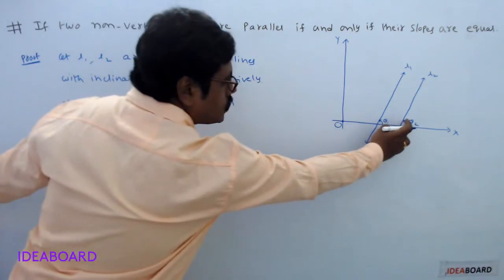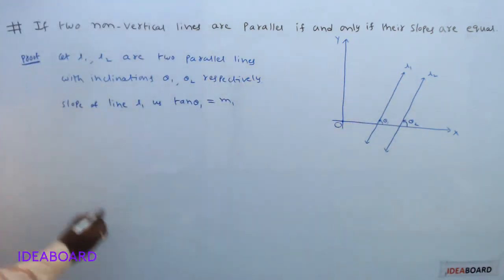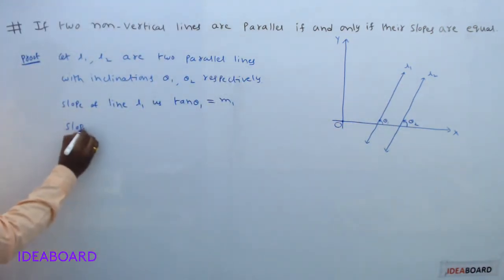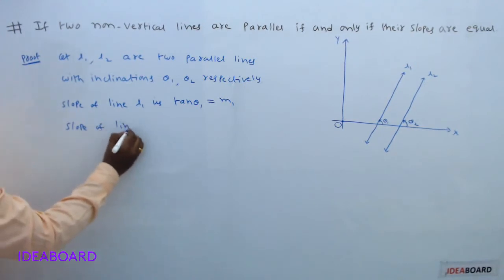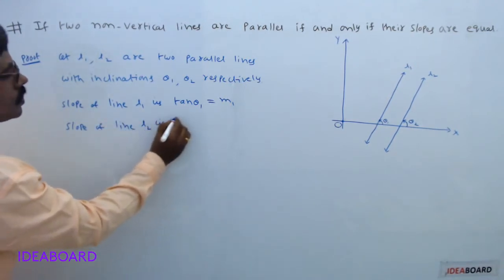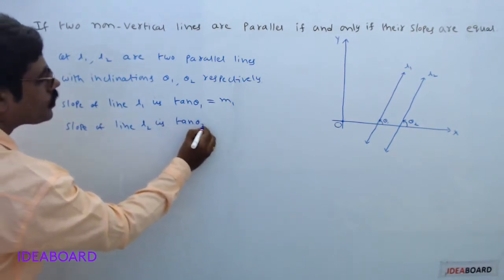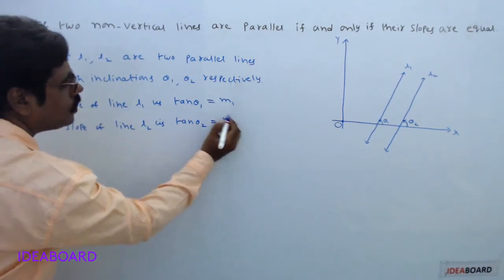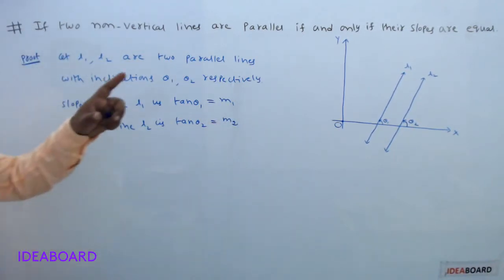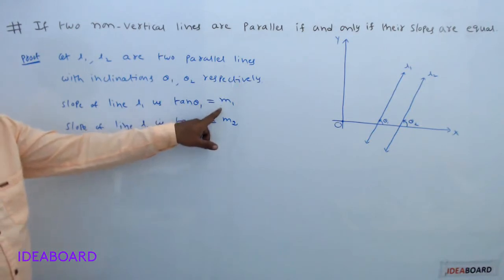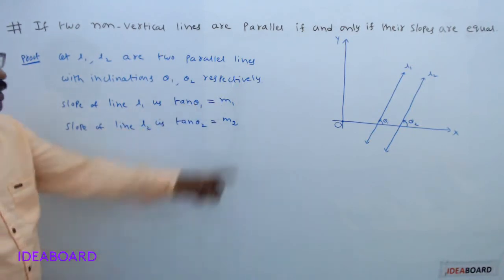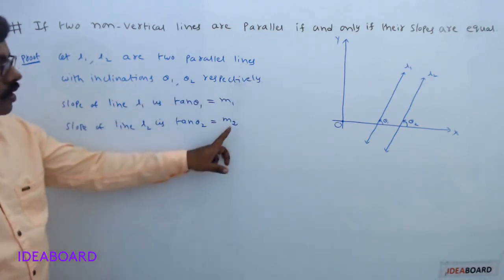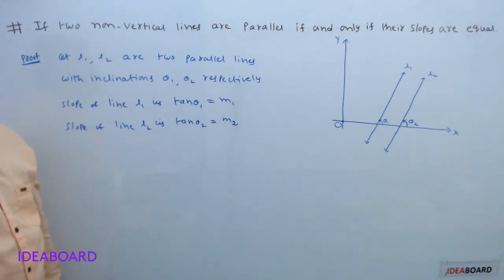Here theta 2 is the inclination of the line L2. So slope of line L2 is tan theta 2, denoted with a letter m2. So slope of L1 is m1 equals tan theta 1, slope of the line L2 is m2 equals tan theta 2.